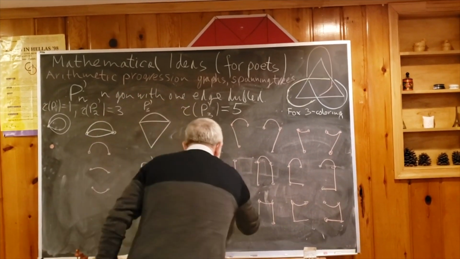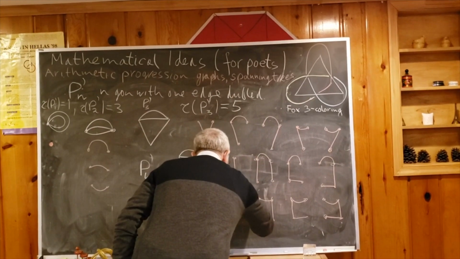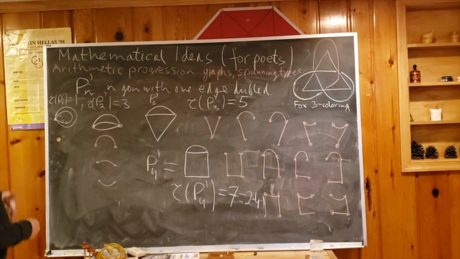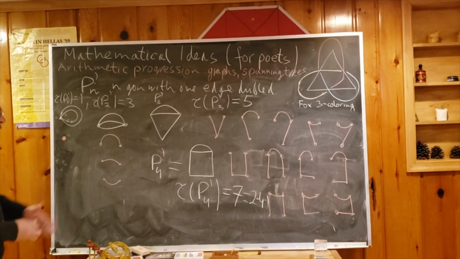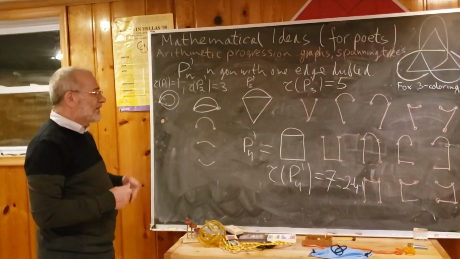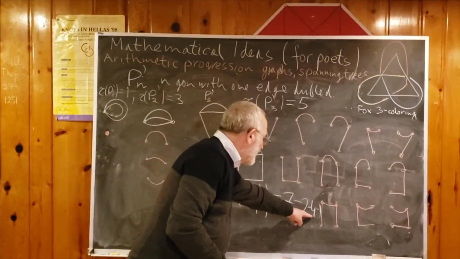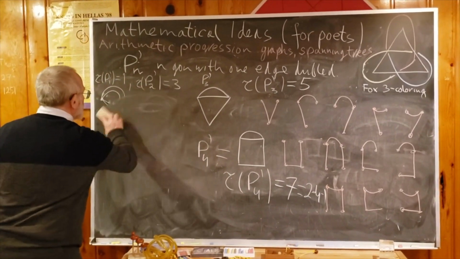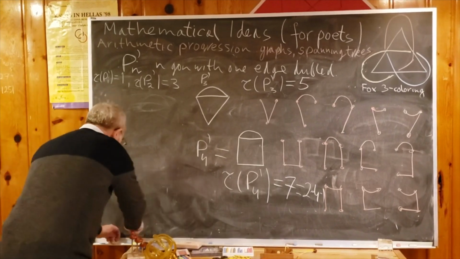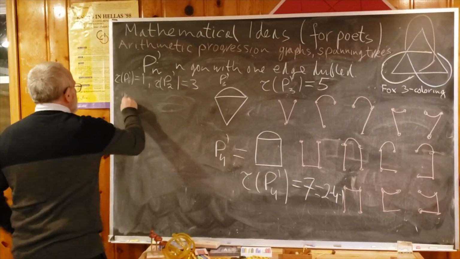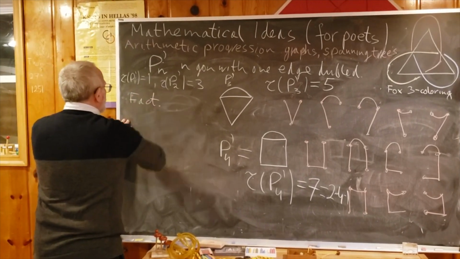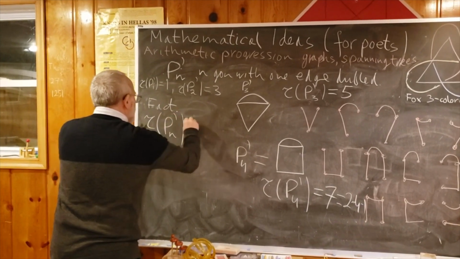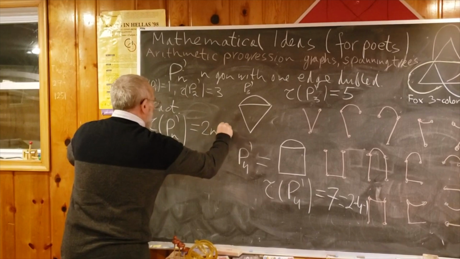Now maybe let's write 7 as we expect. It is twice 4 minus 1. This one has no companion. And now we can write formula similar to the polygon. Of course, we don't prove, but there is some strong suggestion that formula is 2n minus 1. So I will write this as fact, but of course it should be checked. But agree with all our examples. So fact: tau of p n prime is equal to n minus 1.